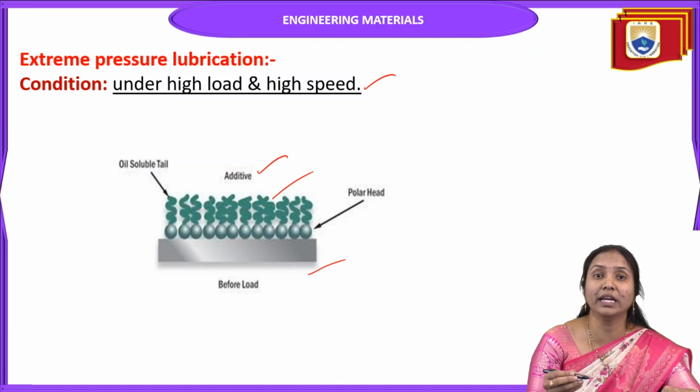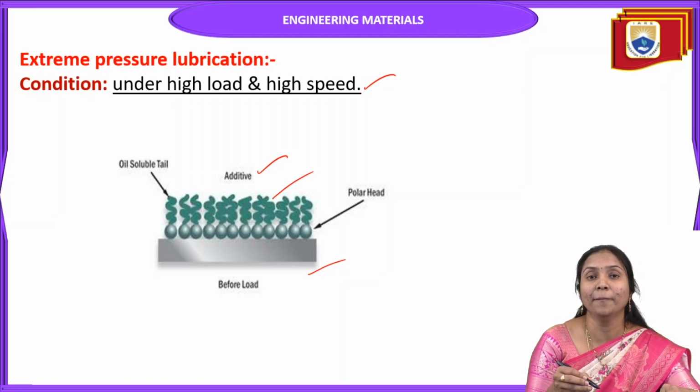In thin film lubrication, the lubricant is directly absorbed by the metallic surfaces. We cannot maintain a continuous fluid film. So here a lubricant with more oiliness is effective, for example blended oils, vegetable oils and their fatty acids.